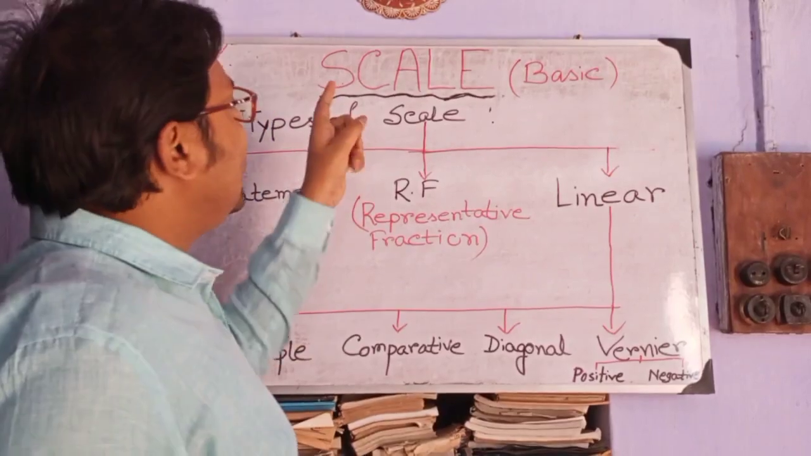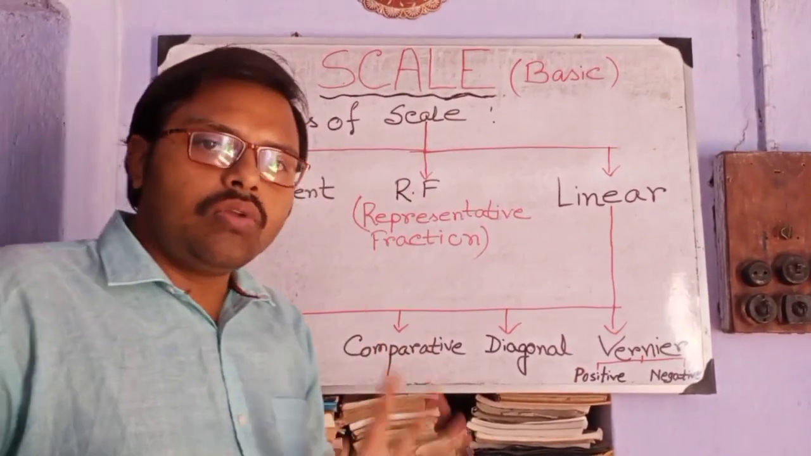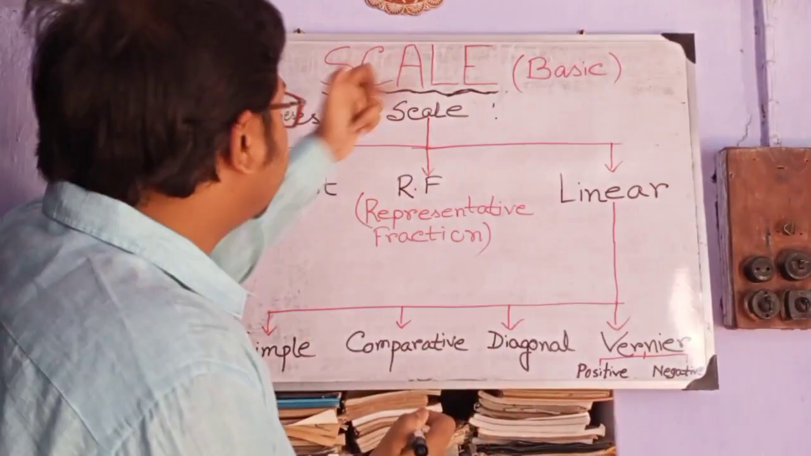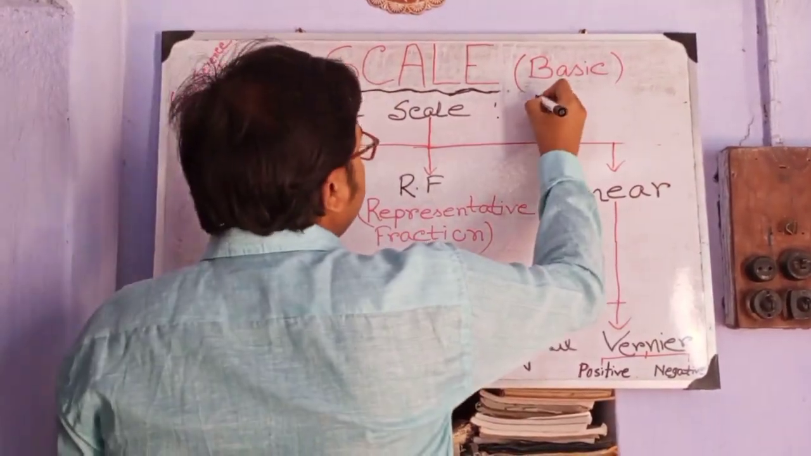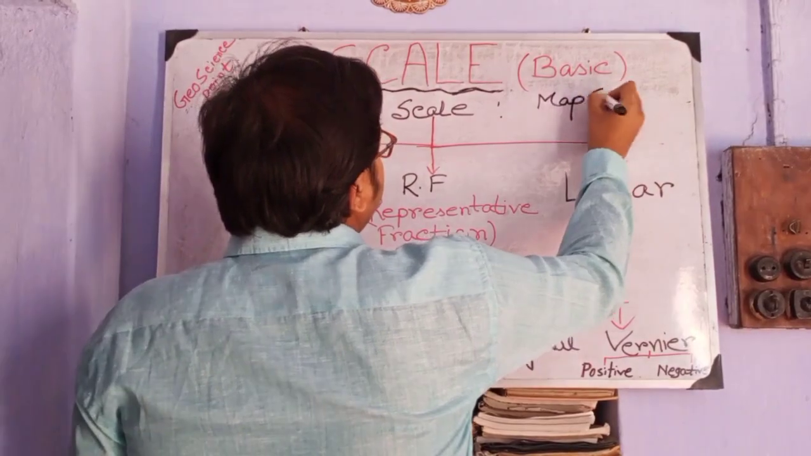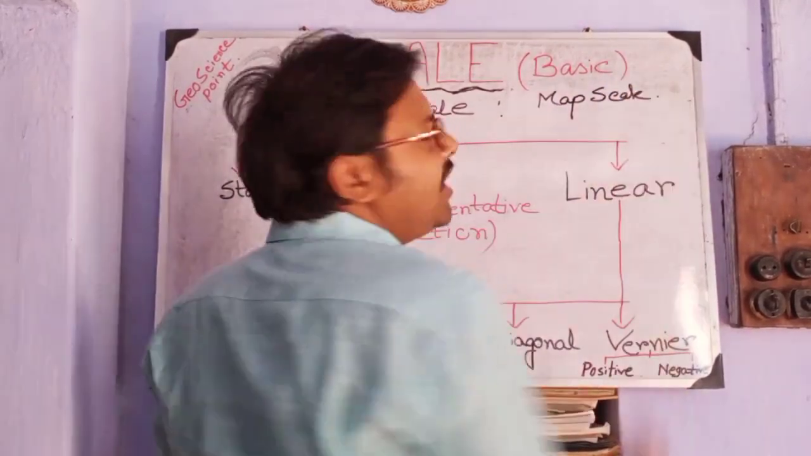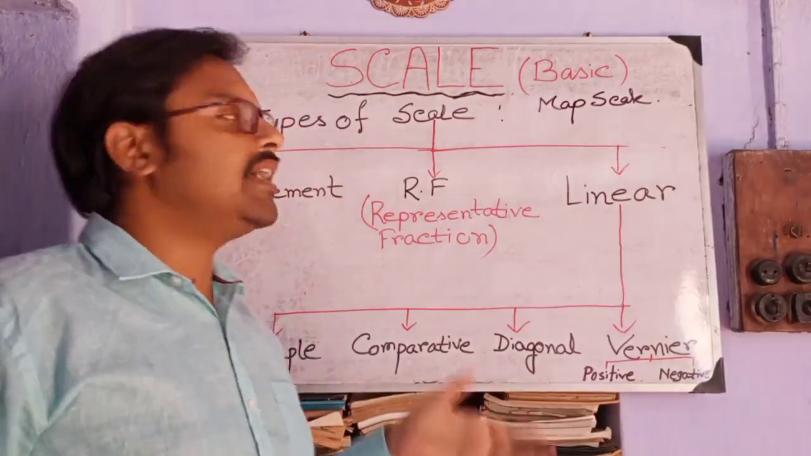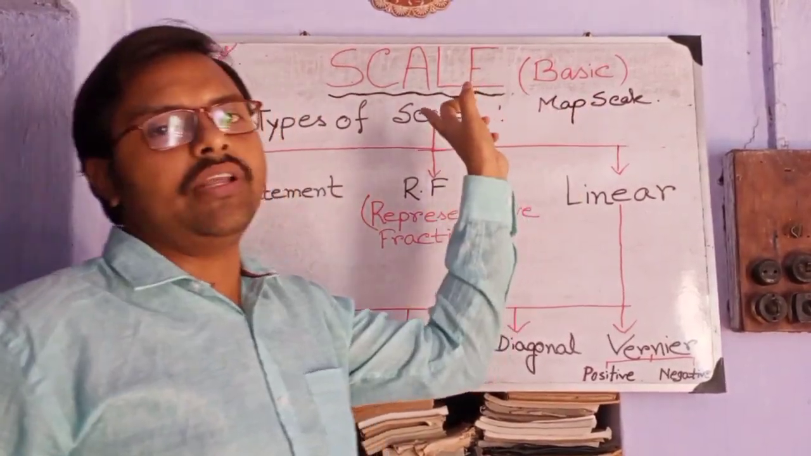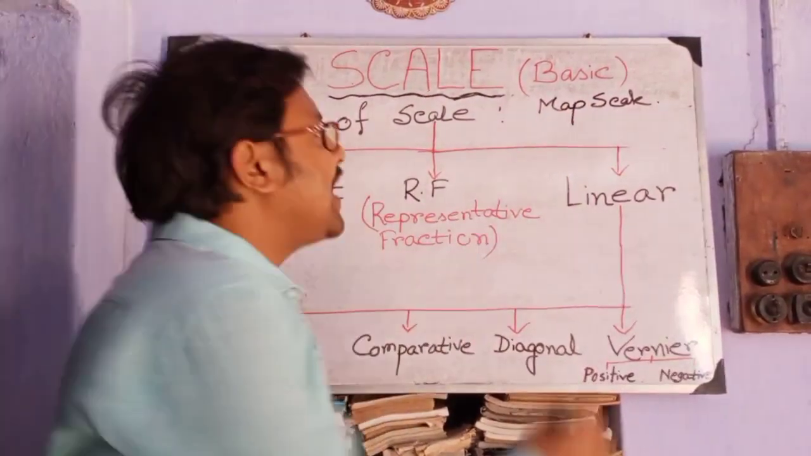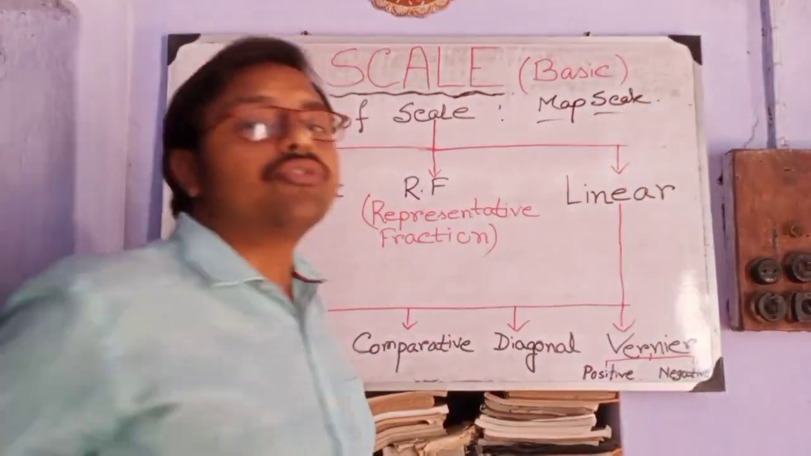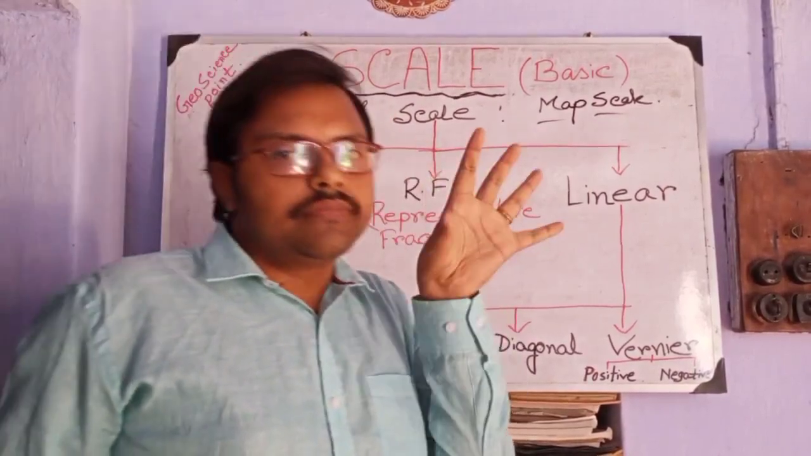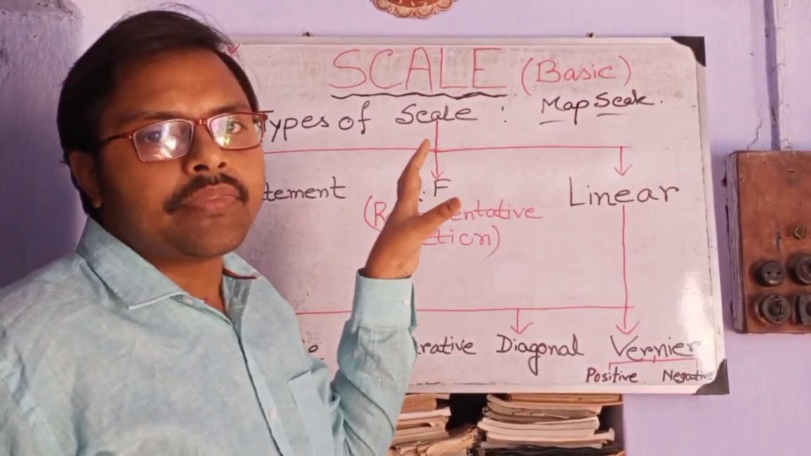So scale is used always on a map, basically. That's why this scale is also known as map scale. In various books, in honors level as well as pass course, you will see that it is written map scale, not scale only. Why map scale? Because scale is basically used for drawing maps. Otherwise there is no particular implementation of scale.